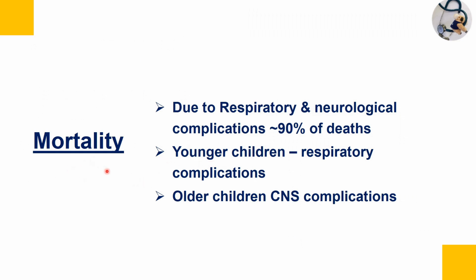The death or mortality in measles is due to respiratory and neurological complications. Actually, children don't die of measles. They die because of complications. So respiratory and neurological complications are important. Approximately 90% of deaths are because of complications of the respiratory system or neurological system. Respiratory complication is seen more in the younger children, whereas neurological complications are seen more in the older children.